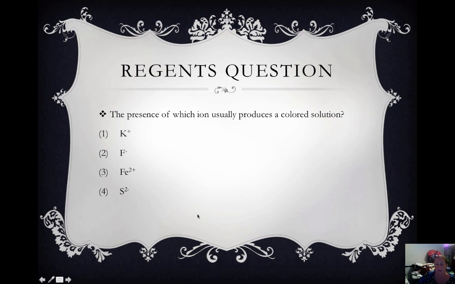The presence of which ion produces a colored solution? Again, our transition metals have colors. So this would be a transition, which is our iron ion.